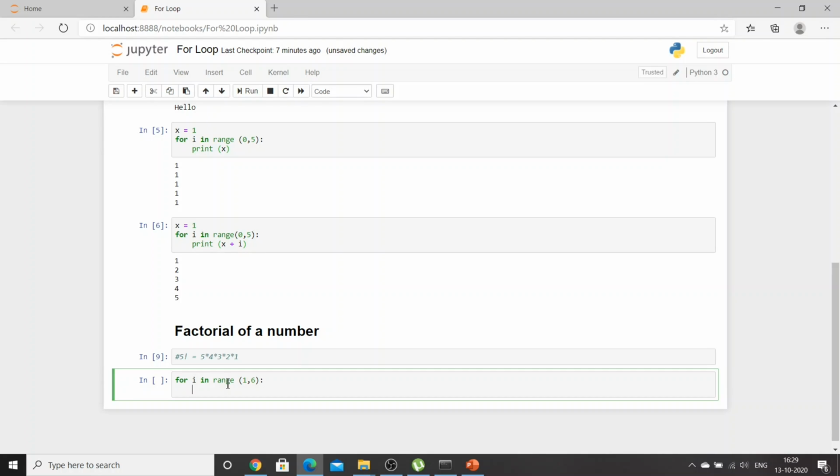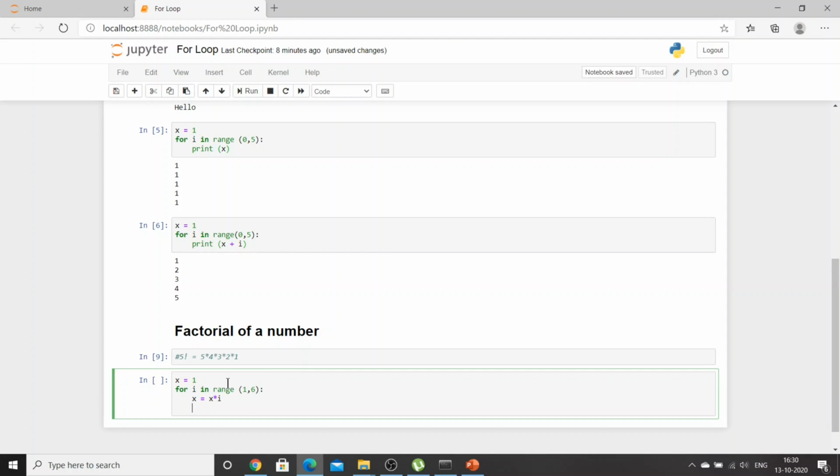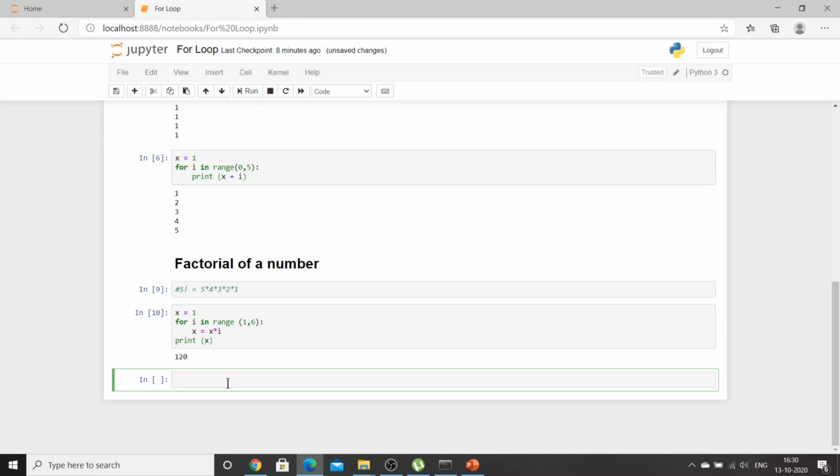For i in range(1, 6), I'll say x is equal to x multiplied by i, and here I'll say x is equal to 1, and at last I'll say print x. Can you see I got 120? If you want to see how it basically worked, I'll go and print x like this.